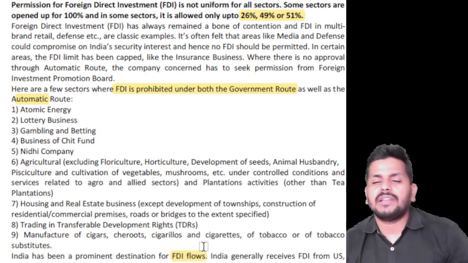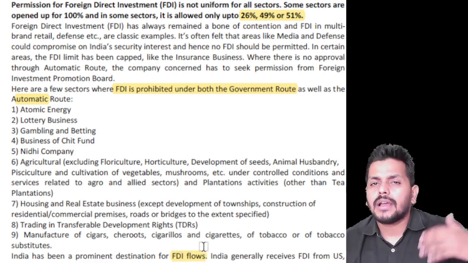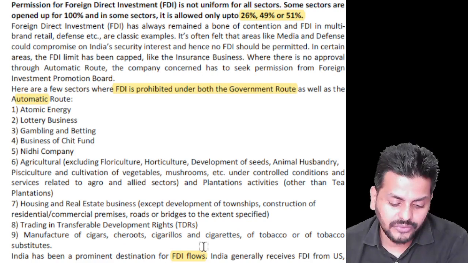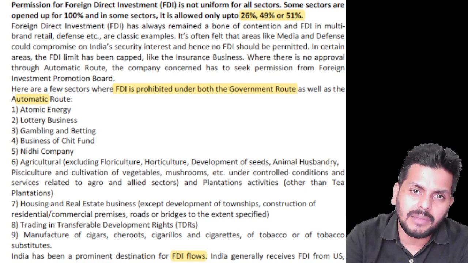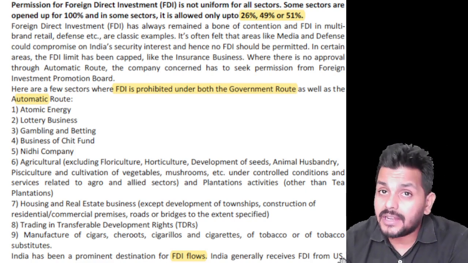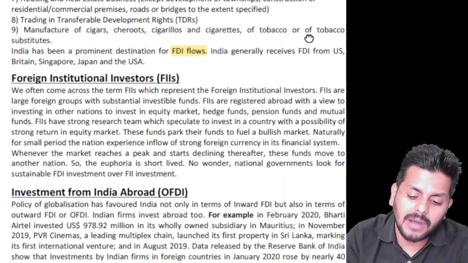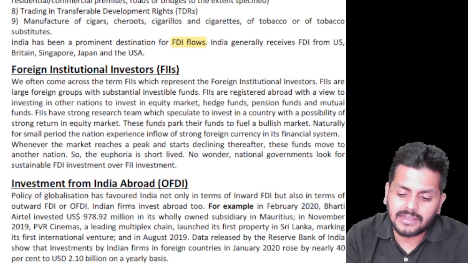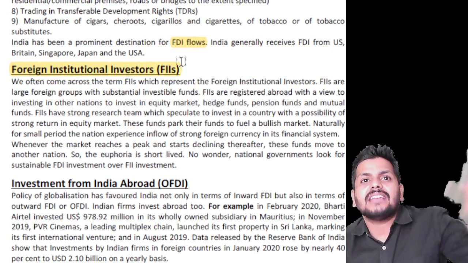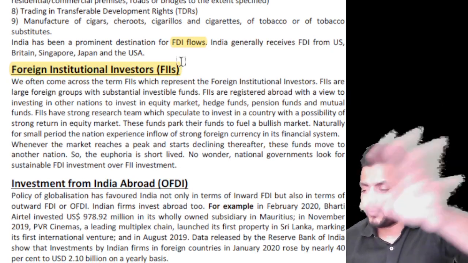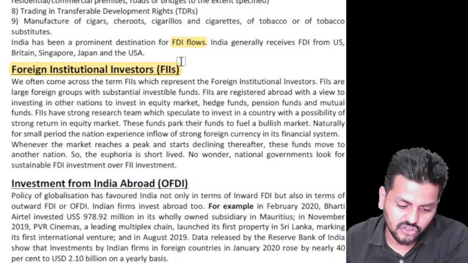A lot of money from the US, UK, Singapore, and many other destinations has come to us. Some people trade, they don't want to make a direct investment. So foreign entities which trade in the Indian stock markets, they buy and then they sell. They don't hold it for a long time. They are called FIIs. So FDI is a direct investment into an entity, while FII is more of a trading nature.